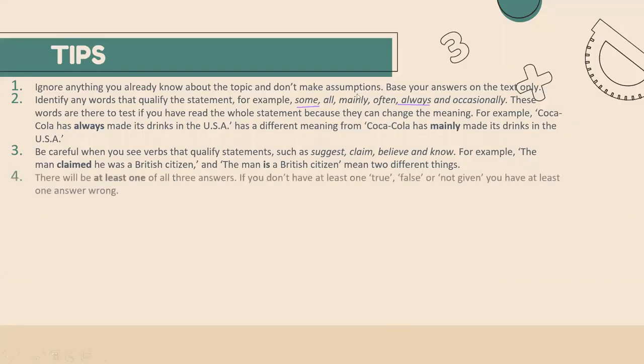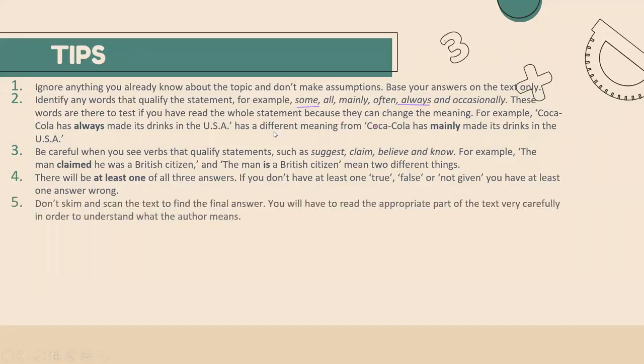All right. Next is, there will be at least one of all three answers. Of course, तीनों में से किसी एक का तो आंसर आने वाला ही है. If you don't have at least one true, false or not given, then you must have to answer either true or false or not given. You can't keep the answer space blank. Do not skim and scan the text to find the final answer. You will have to read the appropriate part of the text very carefully in order to understand what the author means. See, this is very important tip.